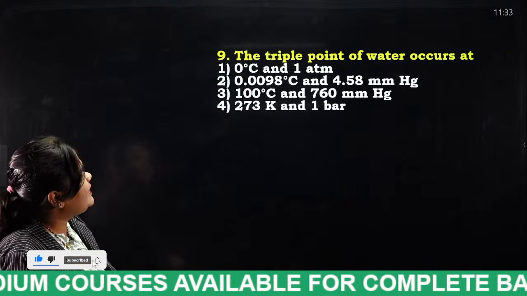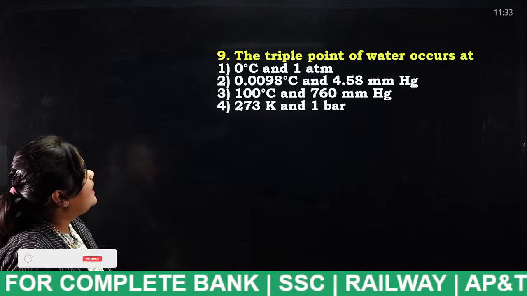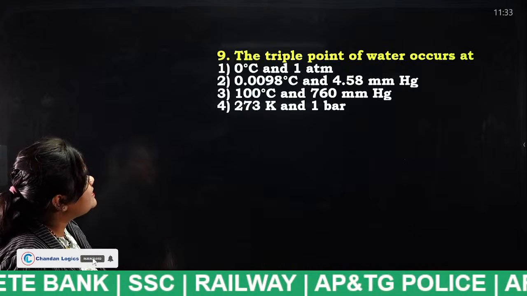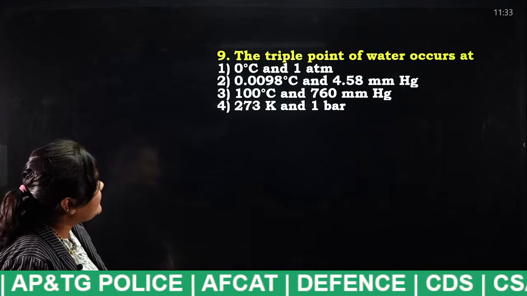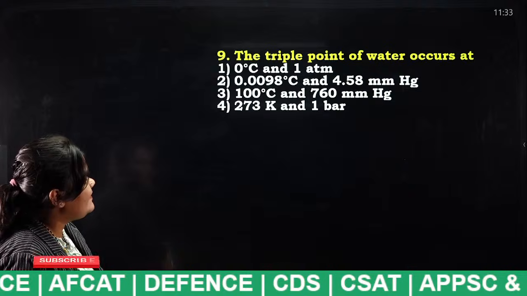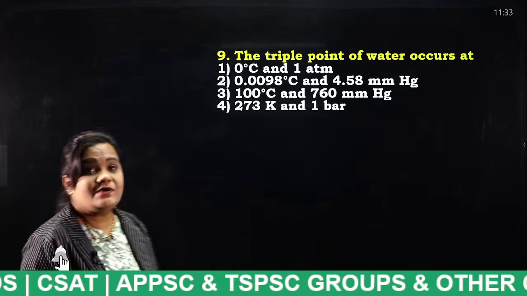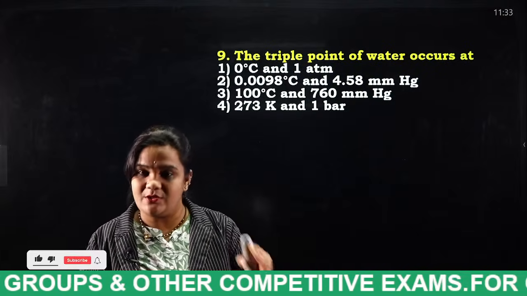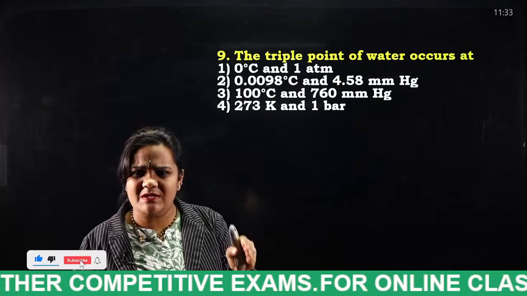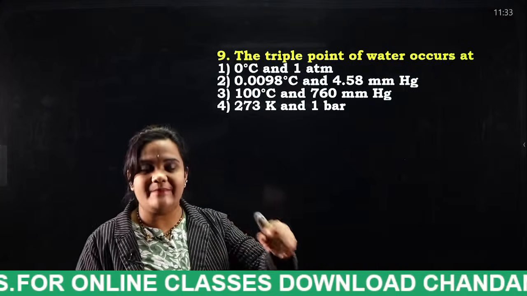The triple point of water occurs at 0 degrees centigrade and 1 atm, 0.0098 degrees centigrade and 4.58 mmHg, 100 degrees centigrade and 760 mmHg, 273 K and 1 bar. This is an easy question, I think everybody will answer. The triple point, as I told, what does triple point mean? Just now I explained with a wonderful example of a Thums Up bottle.